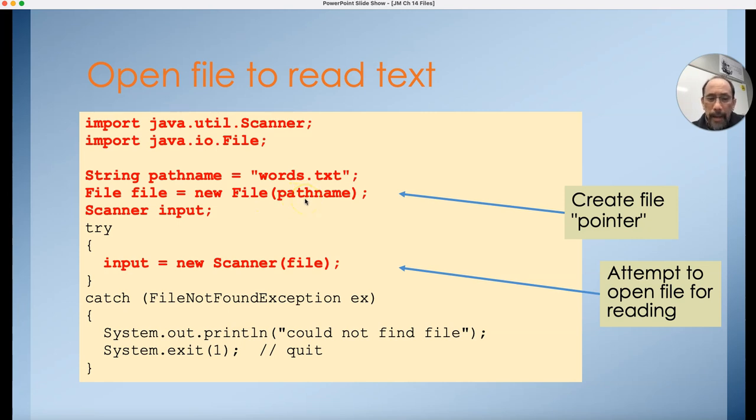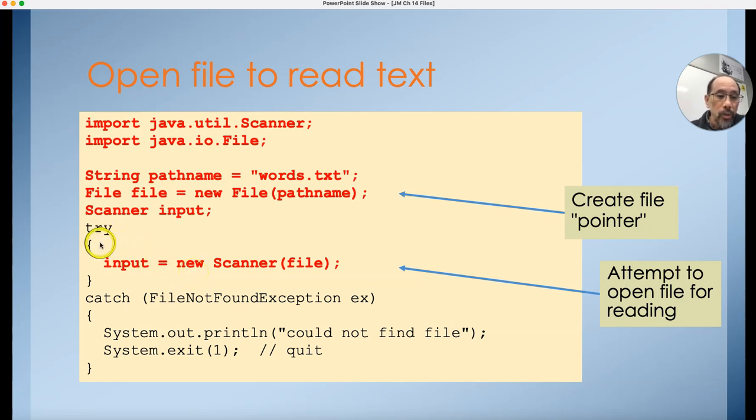I'm going to open up that file, and then I'm going to read it as a stream, using the Scanner class. The Scanner class is used to read the file as a stream. And so once we've opened this up, then we can start reading from it.